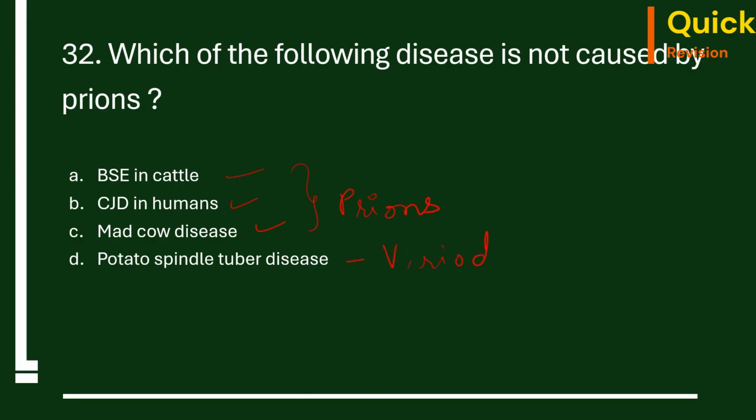So the correct answer will be option D. To talk about prions, they are free proteins, the misfolded proteins. These misfolded proteins act like infectious agents which can cause neurodegenerative diseases in both cattle and humans.